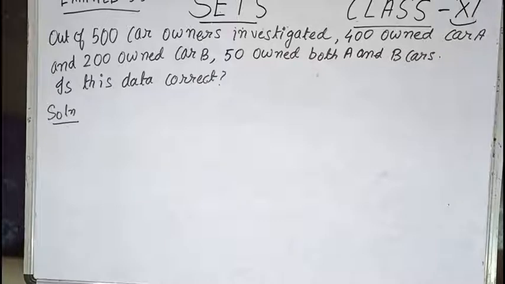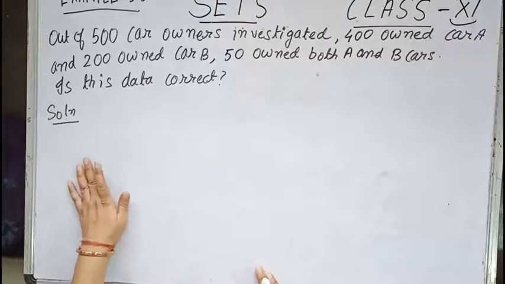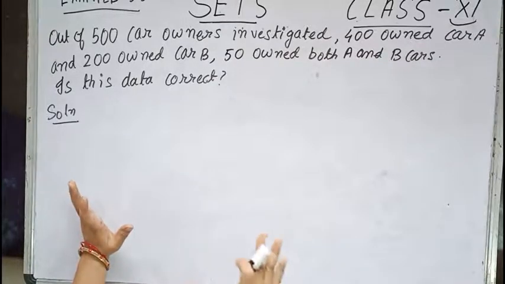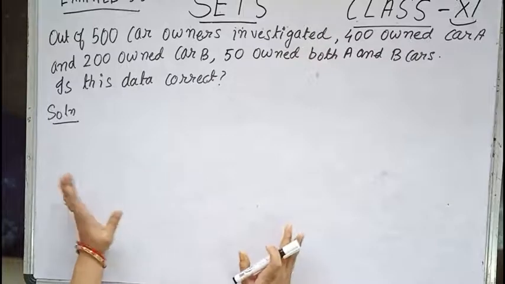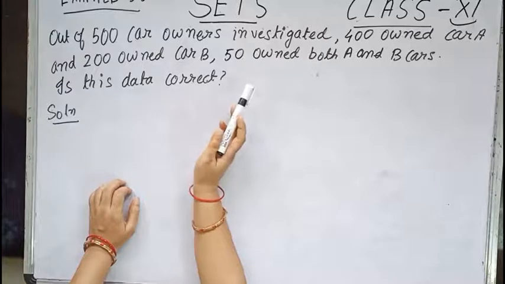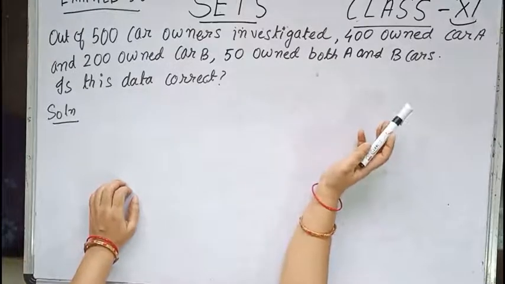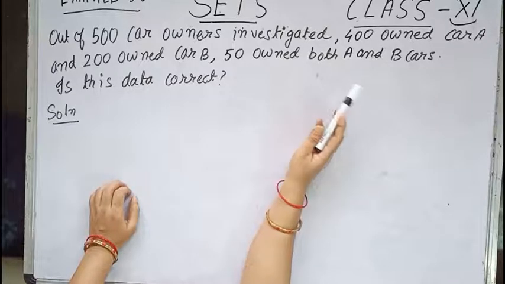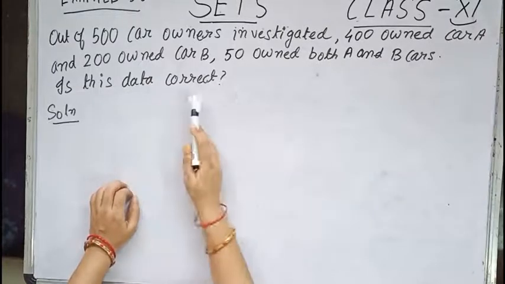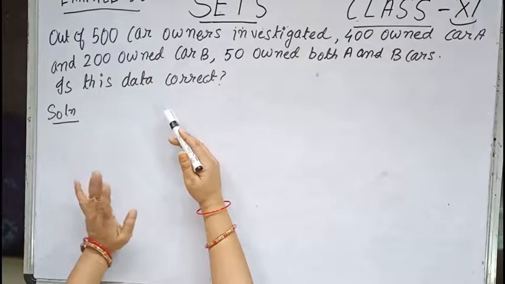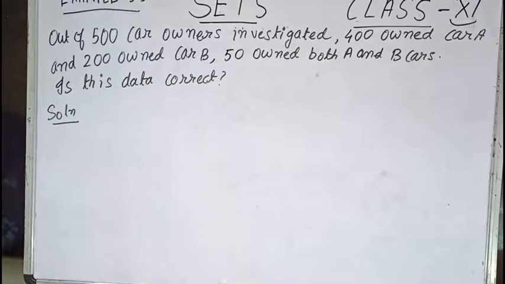Now children, let us come to example 33. Example 33 says that out of 500 car owners investigated, means the total number of persons or car owners who were investigated is 500. So again I repeat, out of 500 car owners investigated, 400 owned car A and 200 owned car B. 50 owned both A and B cars. Now is this data correct? The question is asking you whether the data given in the question is correct. So let us see.